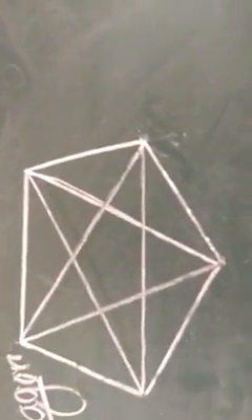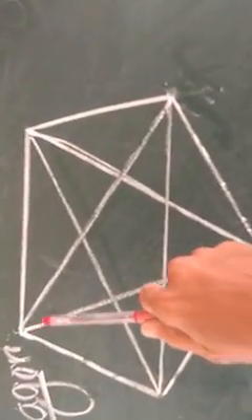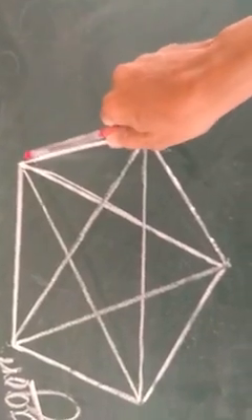See, this is a regular pentagon. Penta means 5. It has 5 sides. 3, 4, 5 sided. So we have to join their diagonals. If you join any two vertices, it forms a diagonal. So let us see. After drawing a regular pentagon, join the vertices from this to this, from this to this, from this vertex to this vertex. You can see these are diagonals.